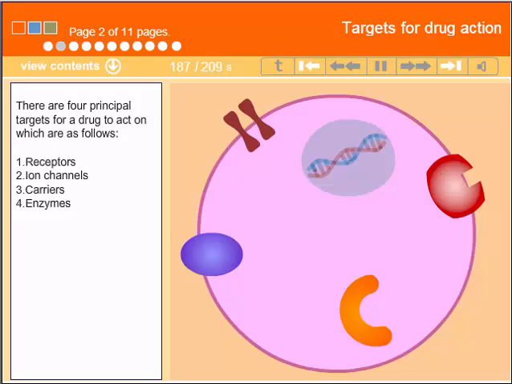There are four principal targets for a drug to act on, which are as follows: receptors, ion channels, carriers, and enzymes.